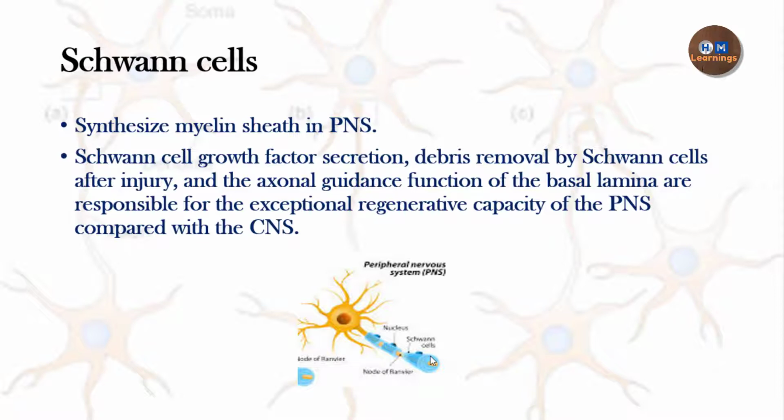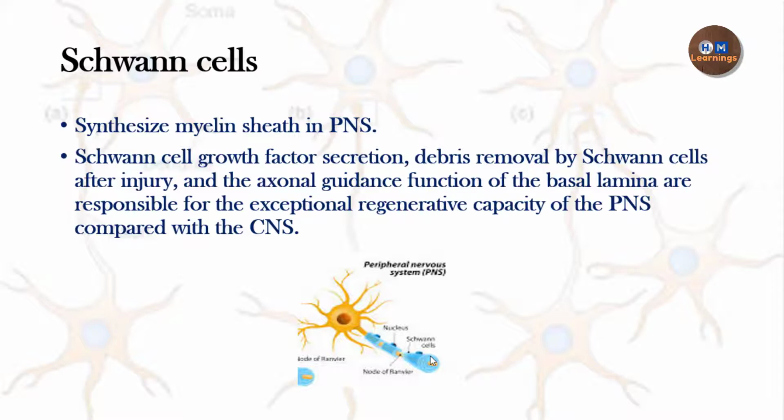But in the case of the peripheral nervous system, there is no such compact structure. So there could be multiple Schwann cells which are involved in myelination of only one axon. Okay, so this is a major difference between the central and the peripheral nervous system.